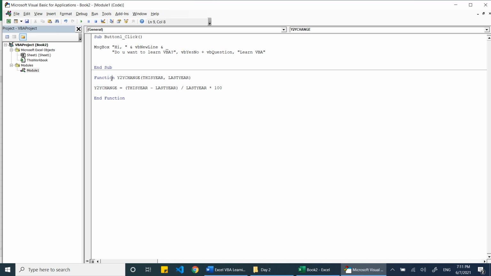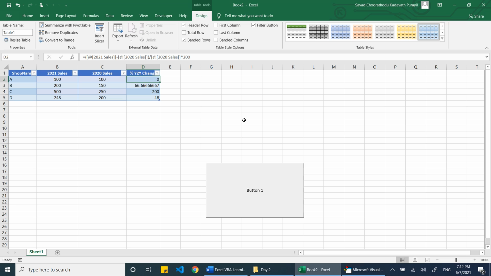We tell VBA that this is a function and the function name is year to year change, and the user has to give this year and last year data. Then by using this function we are going to give a result to the user: this year minus last year divided by last year into 100. This is our formula.